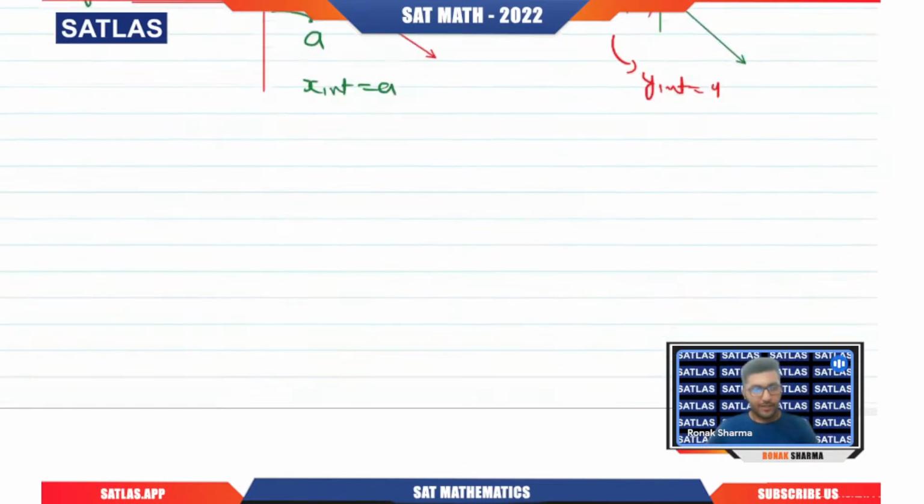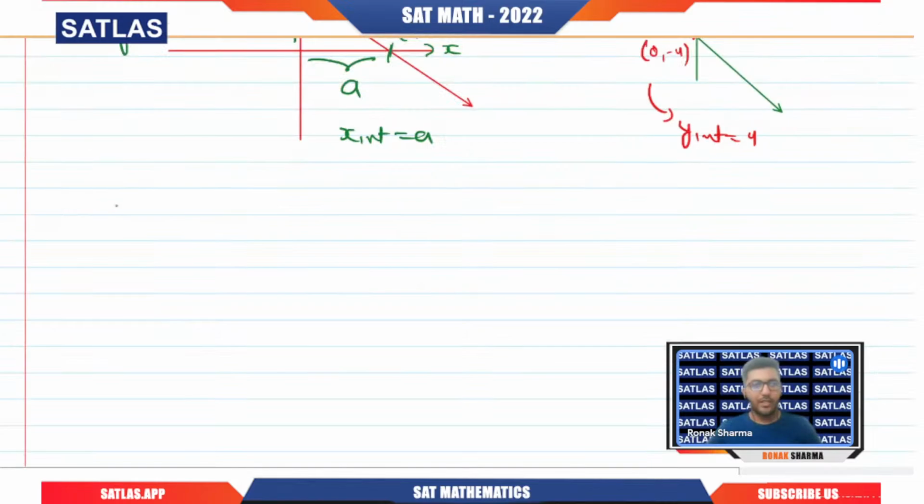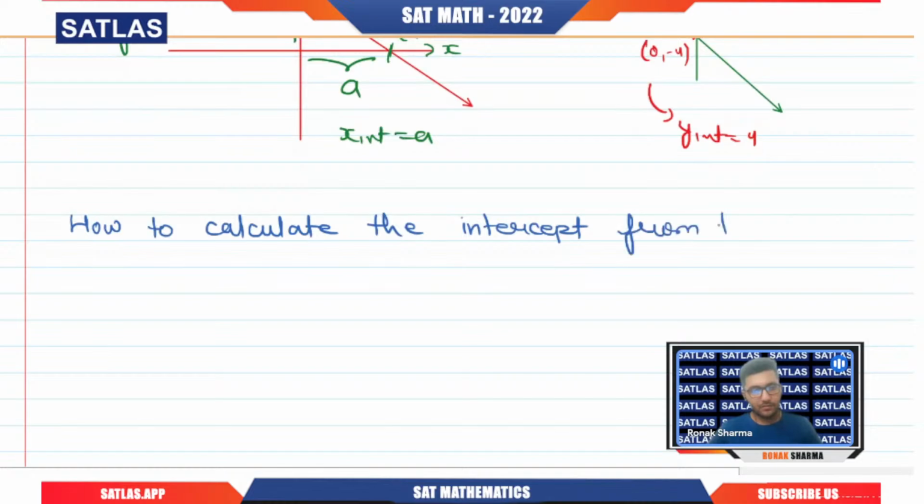Now that is what we have from the graph, but how do we calculate the intercept from the equation?